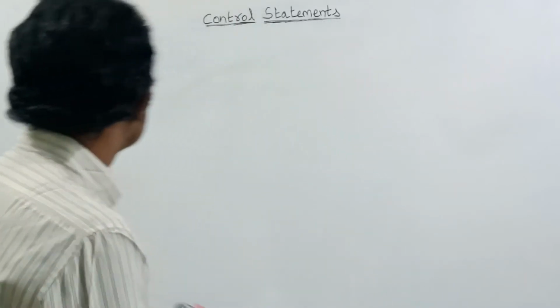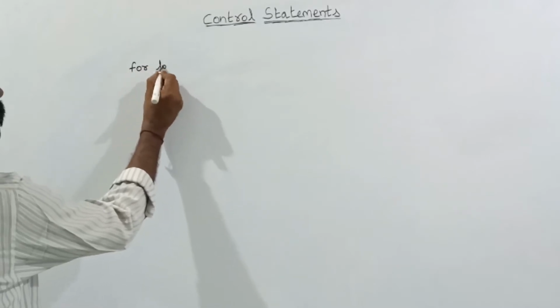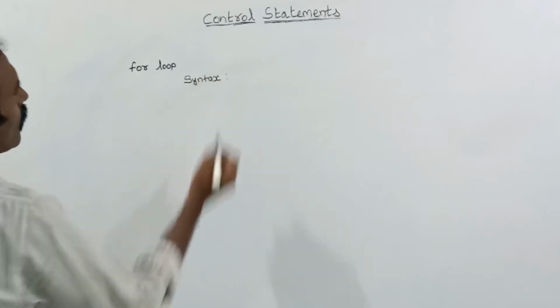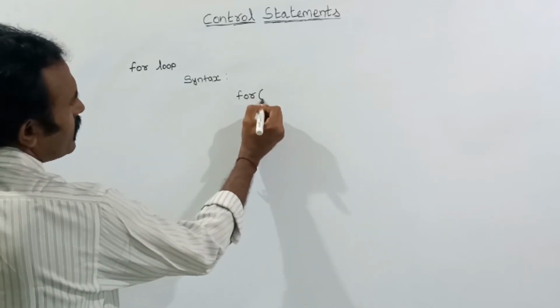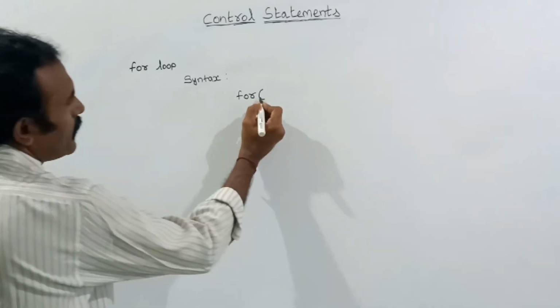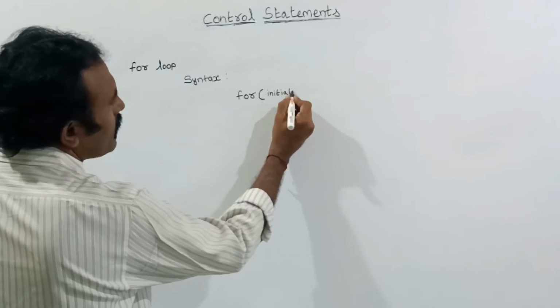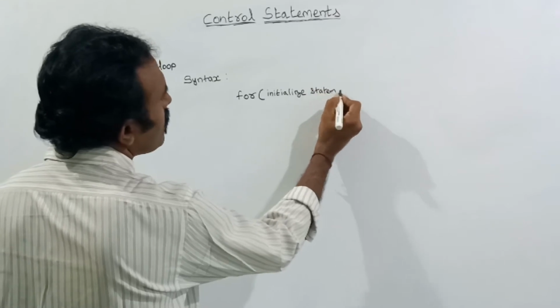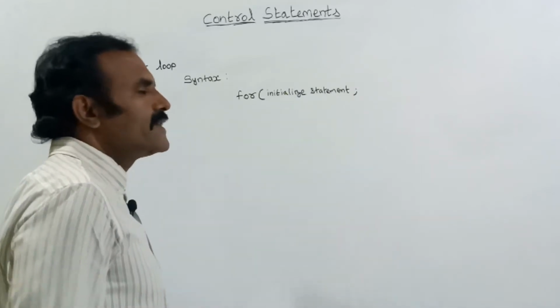Now let us see the syntax. Here the loop name is for loop. First the for keyword, then an open parenthesis. In for loop, at the very first is the initialization statement.